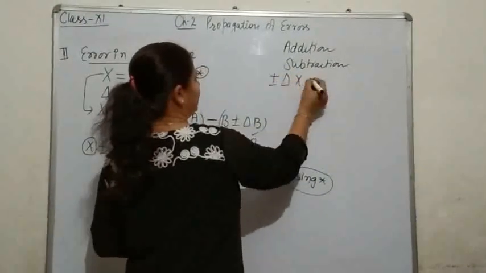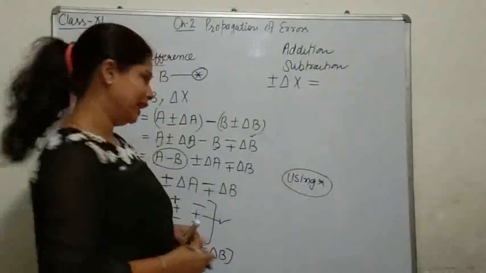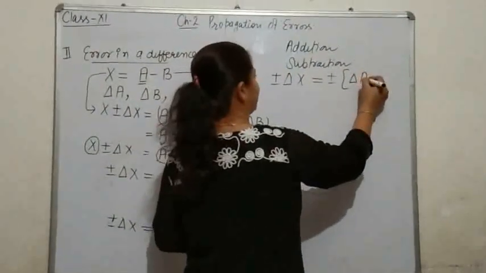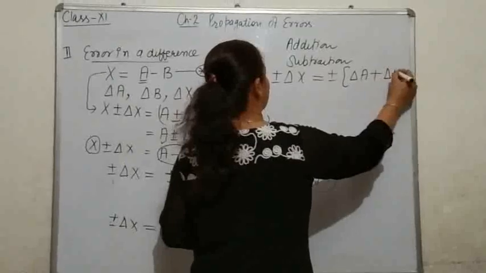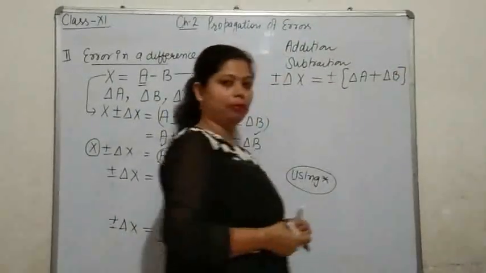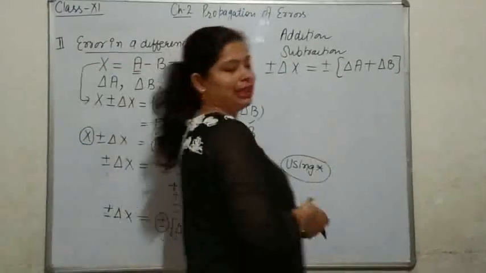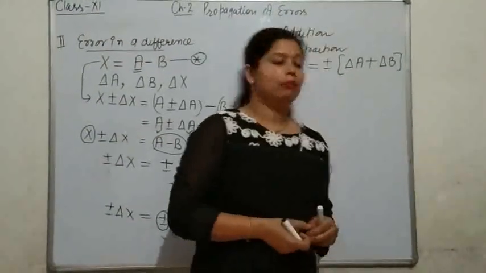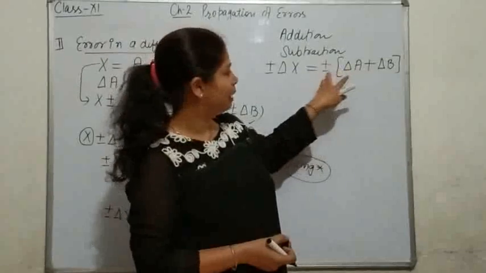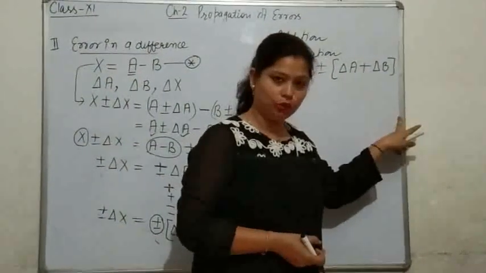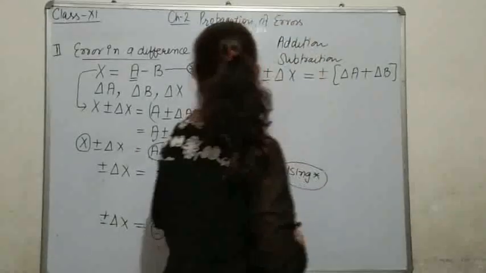Absolute error in both of the cases is the sum of absolute error in the first term and absolute error in the second term. If you are having three terms, then it may continue with the same pattern, plus minus delta A, taking common out, delta A plus delta B plus delta C. Okay students, now coming to next operation.